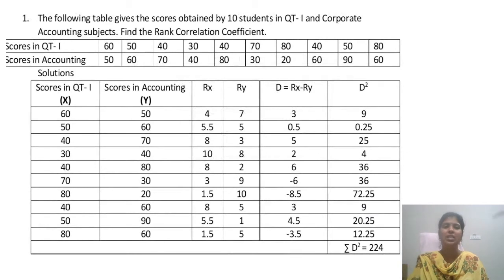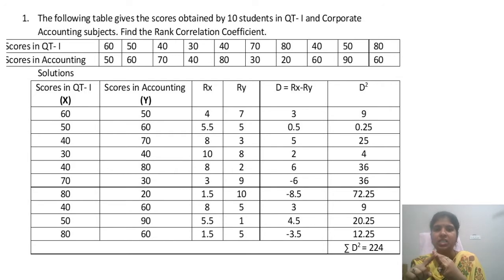Now see the exact values in the Rx column. In the X column, 80 is repeated 2 times. The first rank and second rank are taken by 80, so 1.5 is given where there is 80, and 1.5 where there is the other 80. Now 1 and 2 are already over, and the next number is 3. The third highest is 70 in the X column. First rank and second rank are already taken by 80, so equal rankings of 1.5, 1.5 are given.